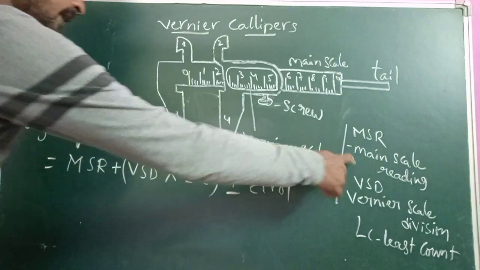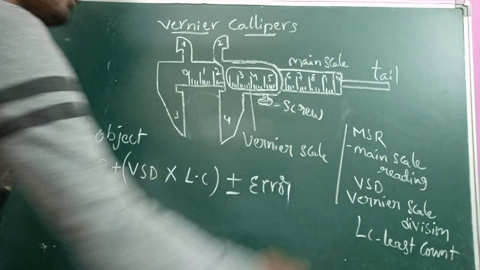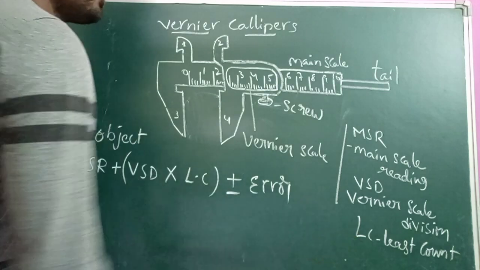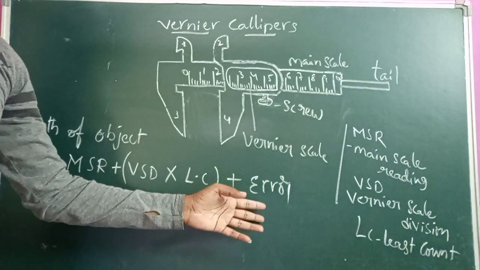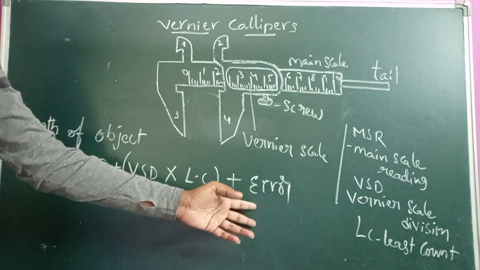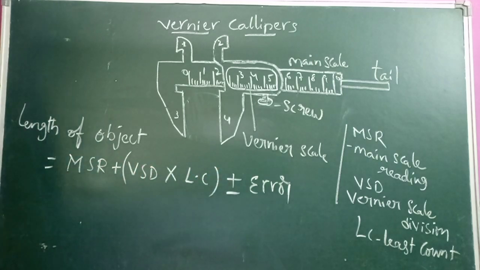MSR main scale reading, VSD vernier scale division, LC least count. We will discuss the error now. This is the formula which we have to apply while measuring the length of the object: MSR plus VSD into LC.